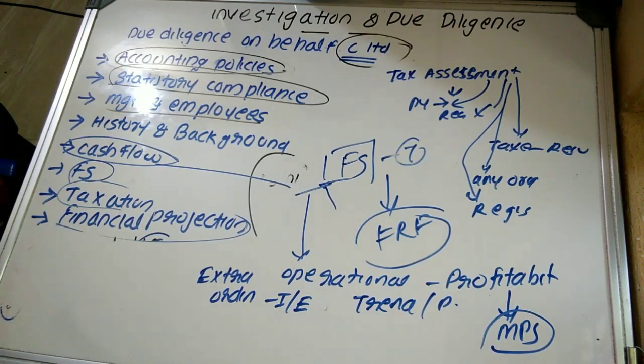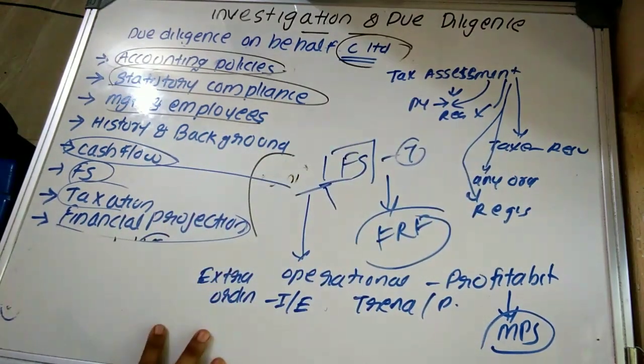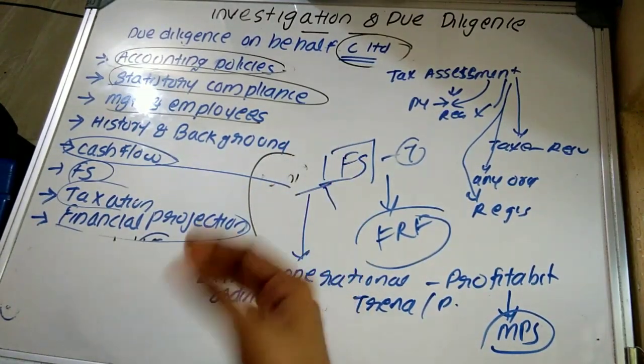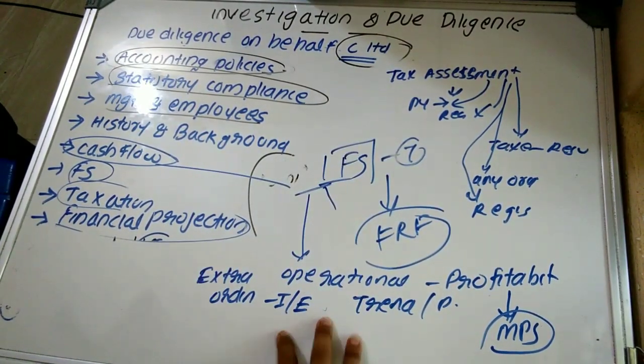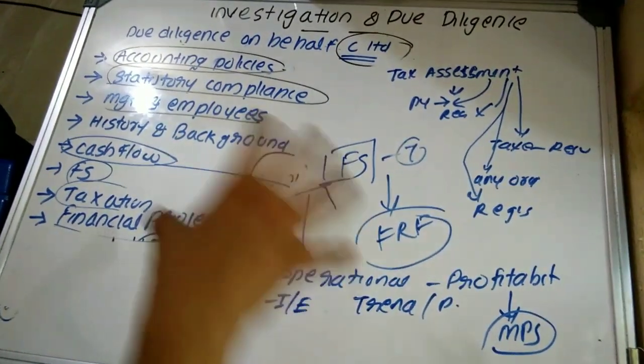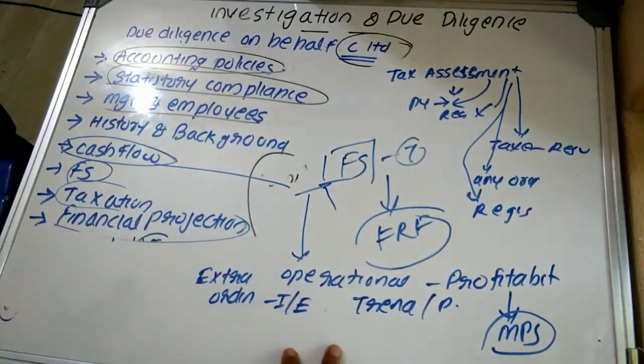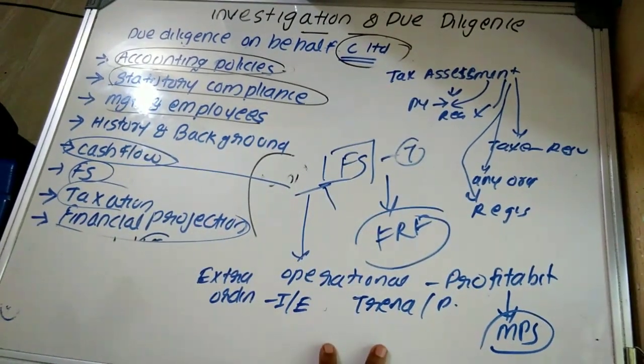The last one is what? Financial projection. What is meant by this financial projection? It is mainly stating that they have to obtain what? A projection from the target company. This projection can be for a period of 5 years. Okay, that is, obtain projections for the next 5 years. They have to obtain projections in optimistic mode, pessimistic way, as well as on the most likely basis.